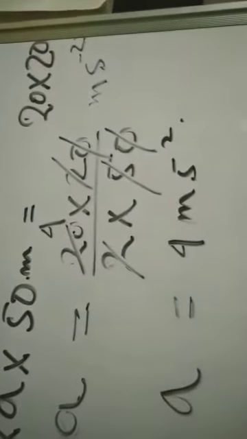Okay, so we are getting now acceleration. We need to find the force of friction. So what we will do? We will put the value here. Okay, force equal to ma. So m is 1 kg and acceleration 4 meter per second square, so it is 4 Newton.